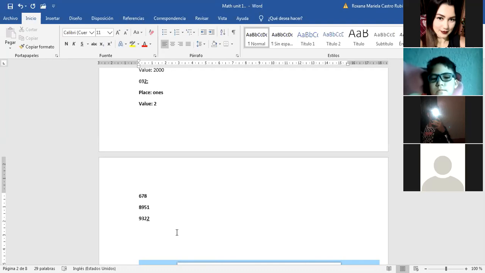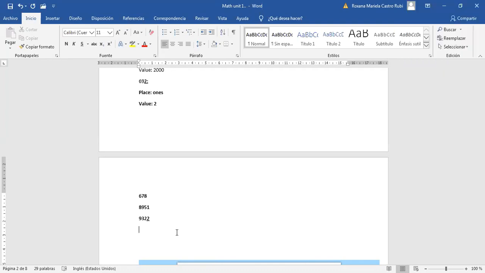Now tell me what is the place of that two, the one that is underlined. Ones. Exactly. And the value? 2. Only 2. Exactly. Great job.